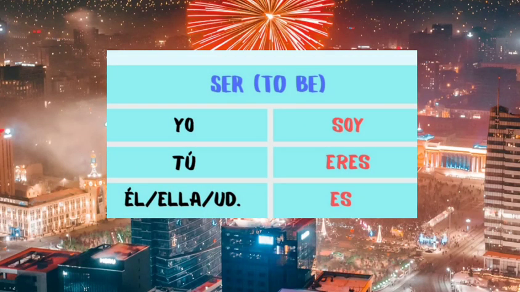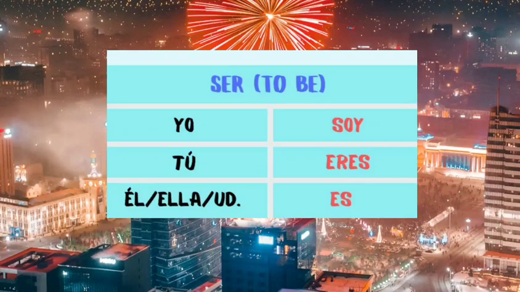So the word ser is to be. For example, yo soy, I am. Tú eres, you are. Él, ella o usted es. So, él es, he is. Ella es, she is.